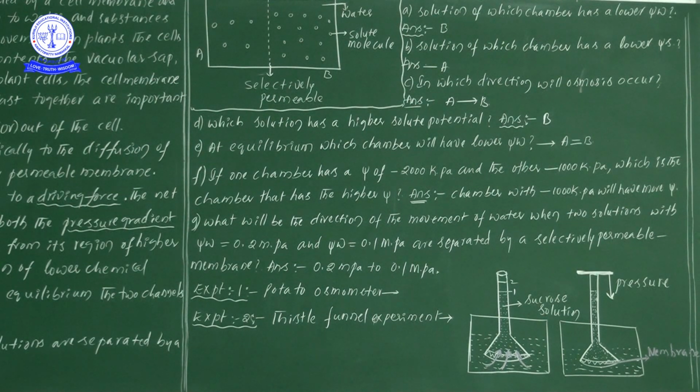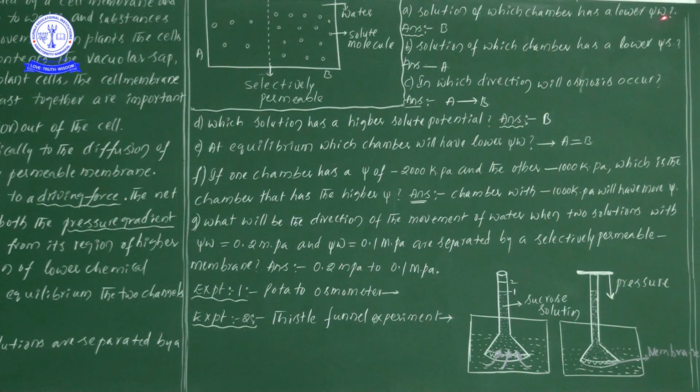Okay, now let us see the questions. What are the main important answers we can get here? If you understand this entire explanation, then if they ask any kind of questions in NEET, you will definitely give the answer. So now let us start to discuss: the solution of which chamber has lower water potential? Don't look at the answer at first; try to understand the question. Here the A chamber is there and here the B chamber is there. Where can we see the lower water potential?